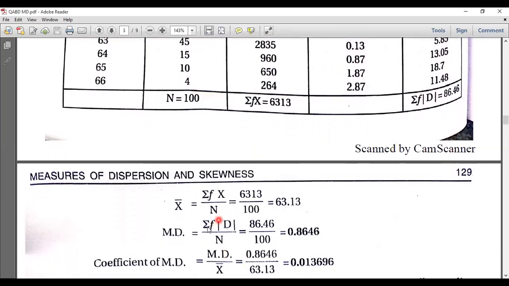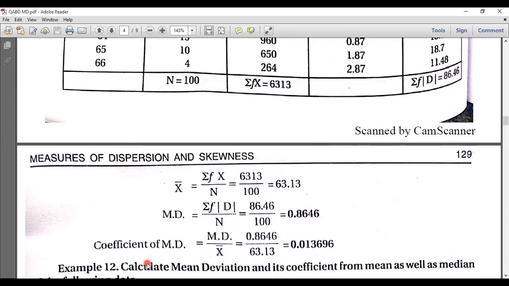Mean deviation formula, summation of f into modulus d divided by n. The summation of f modulus d we got is 86.46 divided by 100, we get 0.86. Now calculate the coefficient of mean deviation: mean deviation divided by mean. Here we are calculating through mean, so that is mean. So we got the answer 0.13696.